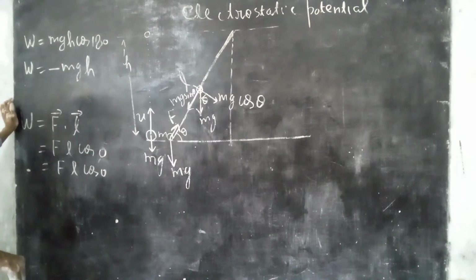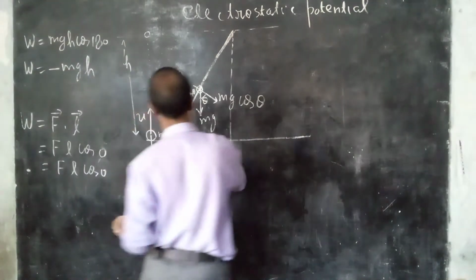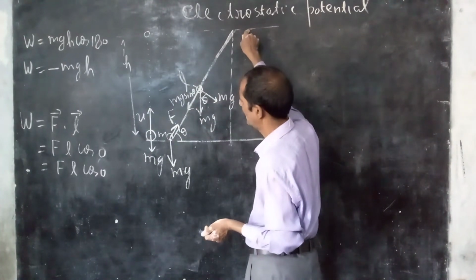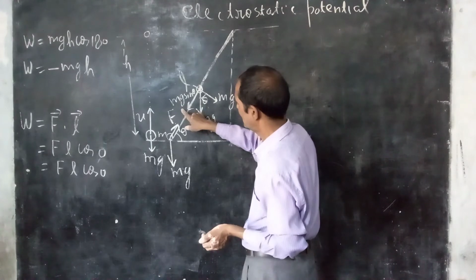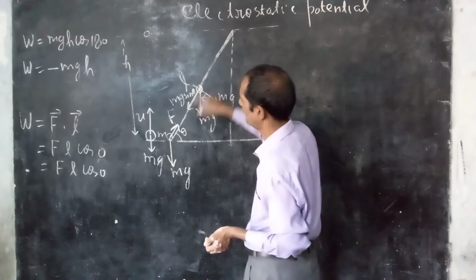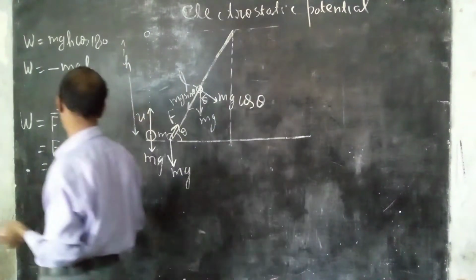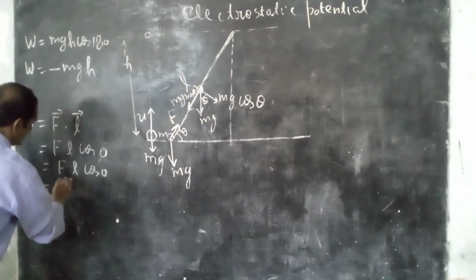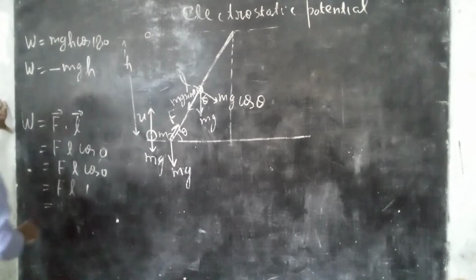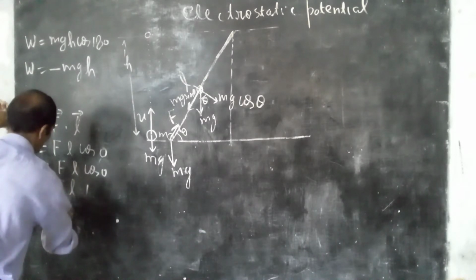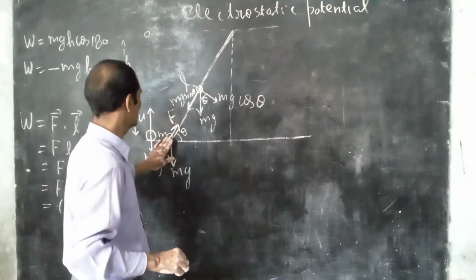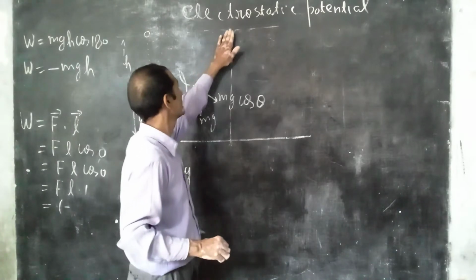Therefore you can say that your mass particle rises from this point to this point under the force of negative mg sin theta through displacement L. So we can write here F into L cos 0, which is 1. The value of F is minus mg sin theta, because the force mg sin theta is downward and the particle rises upward.